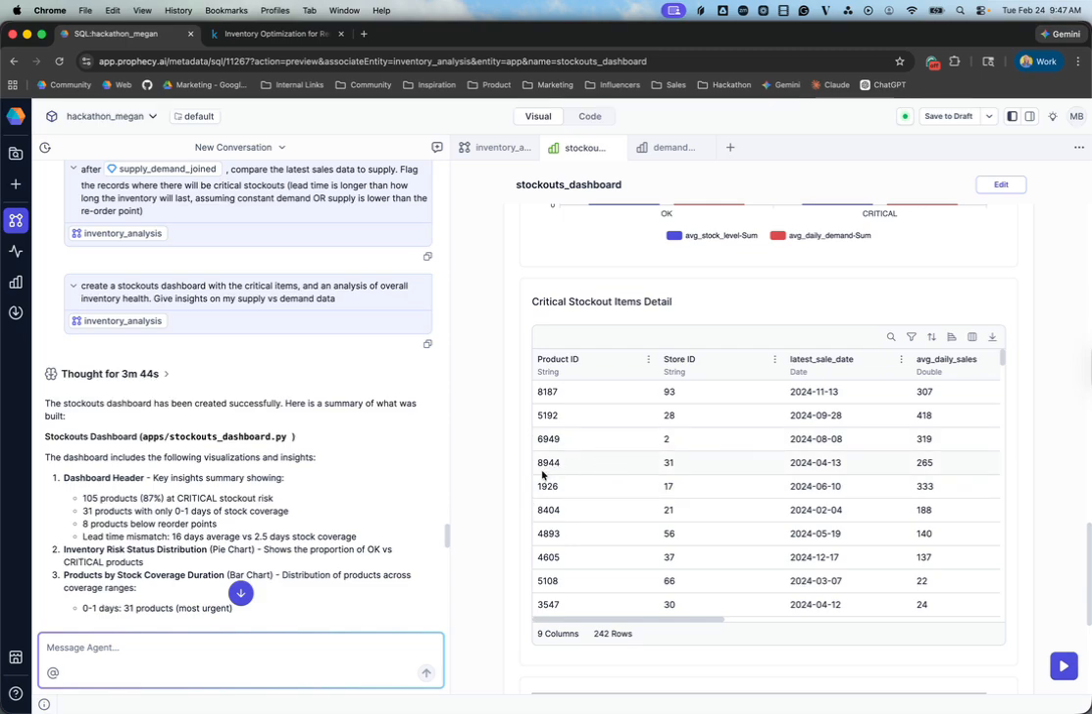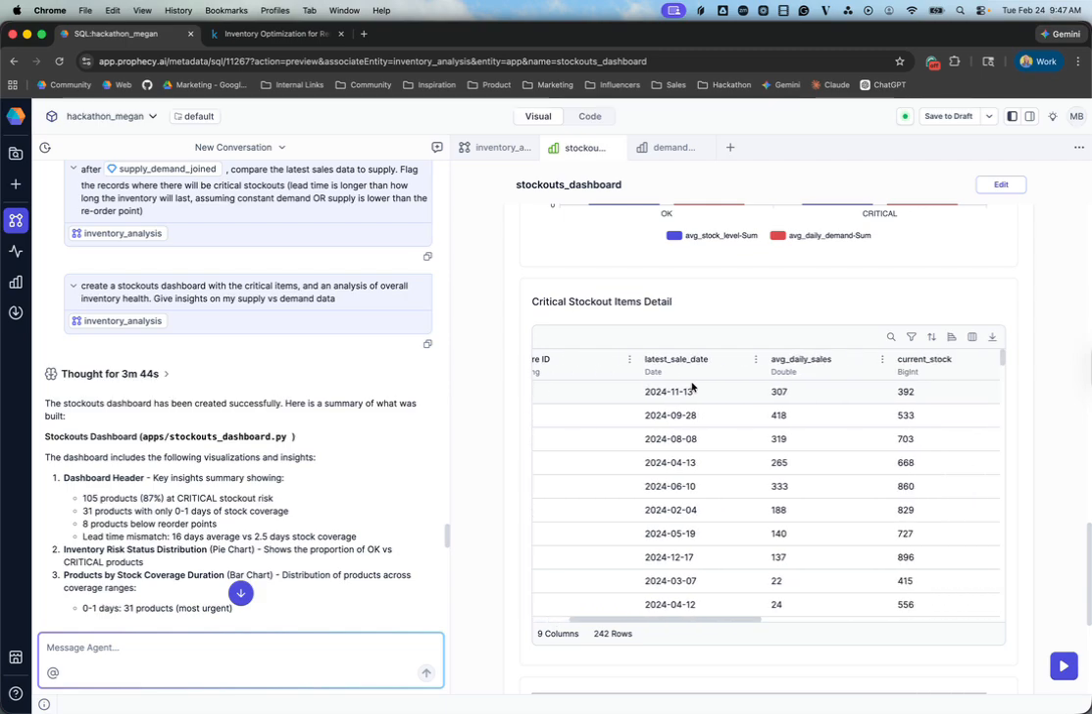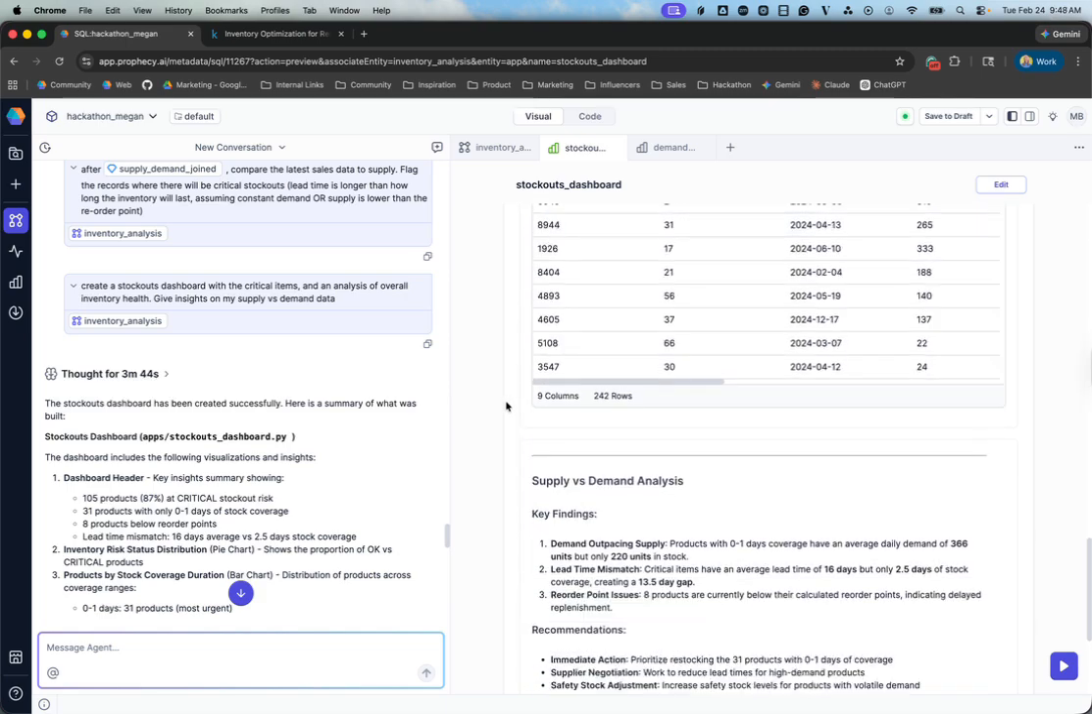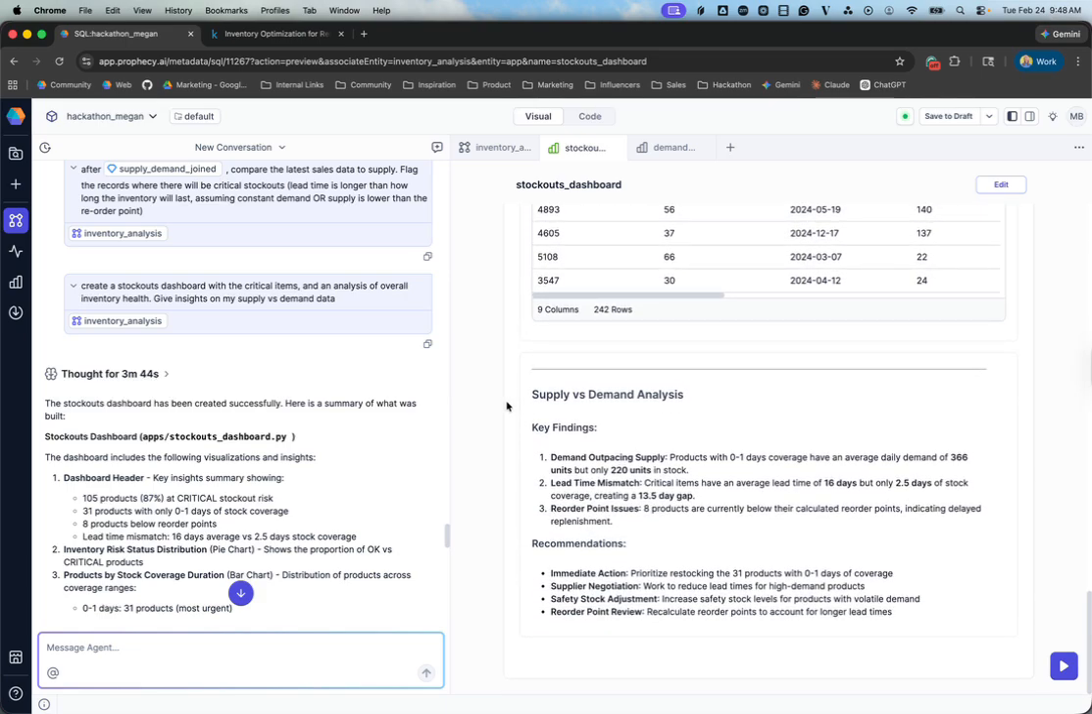So, if I were to extend this, we could have it email out this critical stockout items report to the relevant stores to get them to reorder now. And then AI had a few more key findings suggesting some recommended actions just based on this inventory health situation, and some interesting findings about demand outpacing supply and some lead time mismatch to investigate.